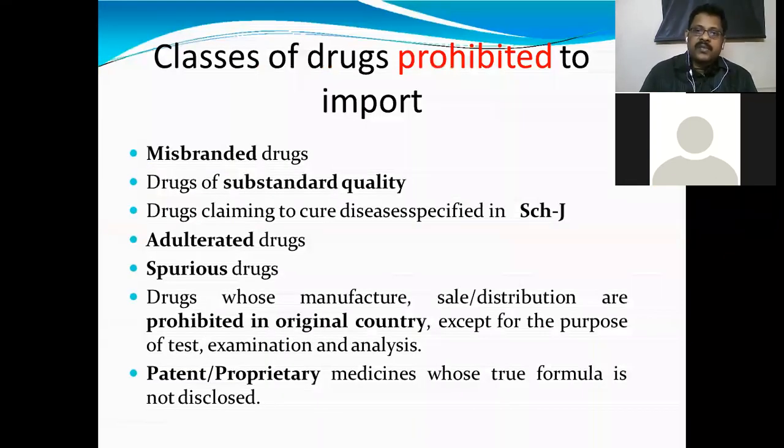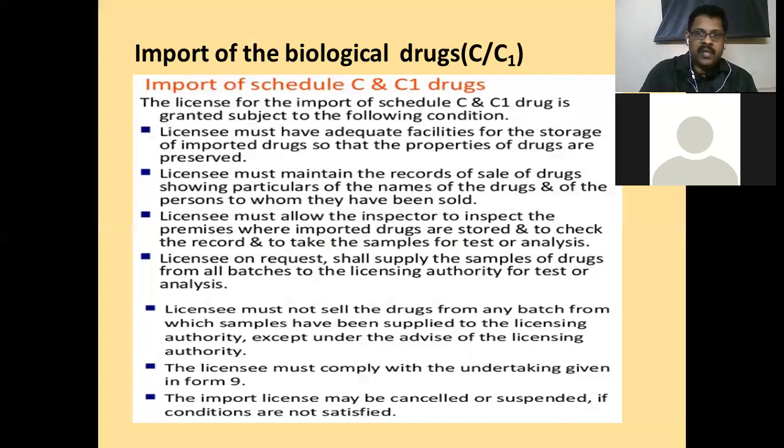Classes of drugs prohibited to import, in continuation: misbranded, substandard quality, Schedule J disease claimed drugs, adulterated, spurious, prohibited in original country, and it is not to be allowed in India also. Patented proprietary medicines with their formula not openly revealed will not be allowed. Okay. Import of the biological drugs, only C, C1 category.